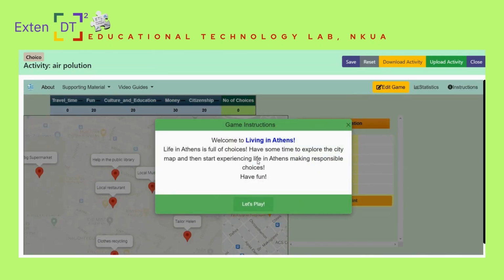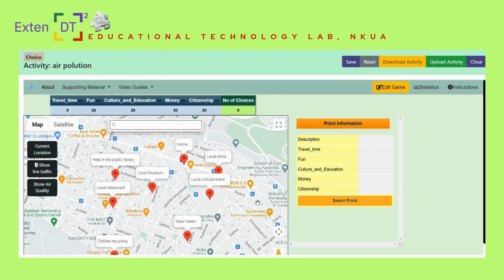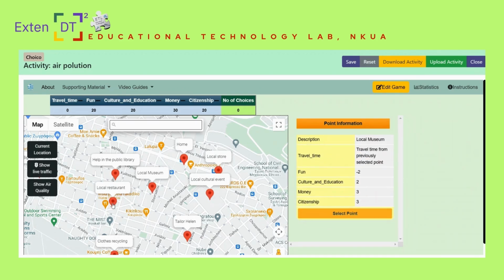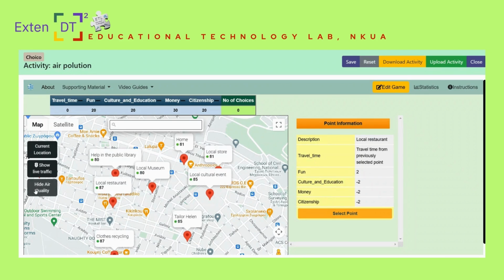Design your ChoiCo game taking into consideration the air quality of the point in real time. For example, in this game, the player intends to decide whether some locations in their city are suitable for sports and physical activity or not. Click on the tab Air Quality to see the values that correspond to the quality of the air in the locations indicated by the pins on the map.